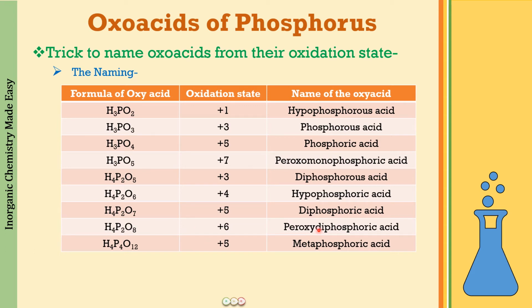Clear? What is left? Only +4, which is going to be in between the ic and the ous acid. So it is going to be hypophosphoric acid. Less than phosphoric acid, greater than phosphorus acid. Just remember, it is going to be hypophosphoric acid. Okay, so I think now this is very clear to you. Very quickly, in a fraction of a second, you are able to opt for the correct answer. Good enough.